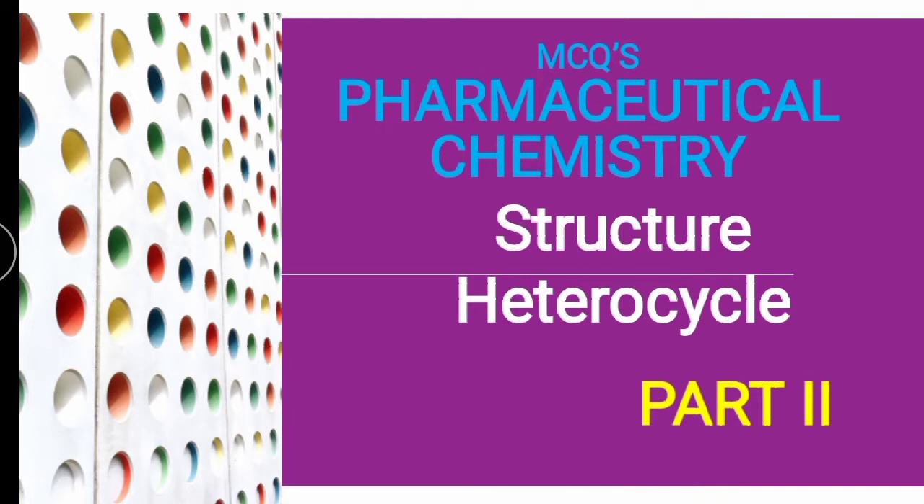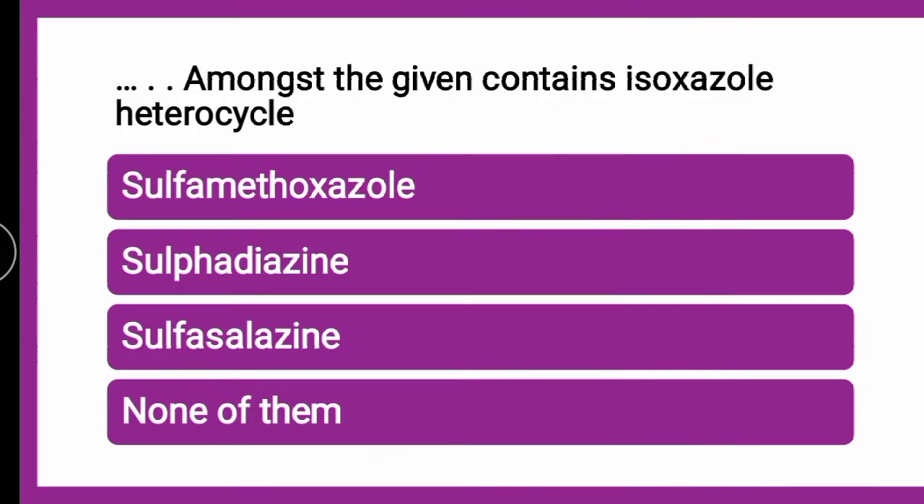To start with part 2, the first question is: dash amongst the given contains isoxazole heterocycle, whether it is sulfamethoxazole, whether it is sulfadiazine, whether it is sulfasalazine, or none of them. The correct answer is sulfamethoxazole. Amongst the given options, all are sulfonamides, and which of the sulfonamides given contains isoxazole heterocycle?